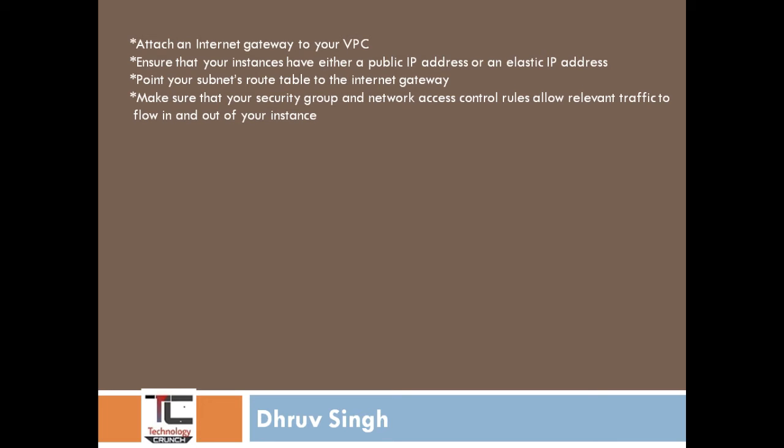The steps we follow while creating the internet gateway: first, attach an internet gateway to your VPC. Second, ensure that your instance has either a public IP address or an Elastic IP address. Third, remember to point your subnet route table to the internet gateway. Fourth, make sure that your security group and network access control rules allow relevant traffic to flow in and out of your instance. It means you have also cross-checked that your security group and your NACL (network access control list)